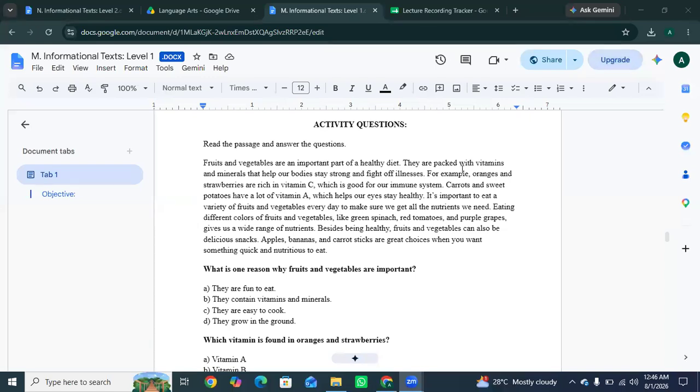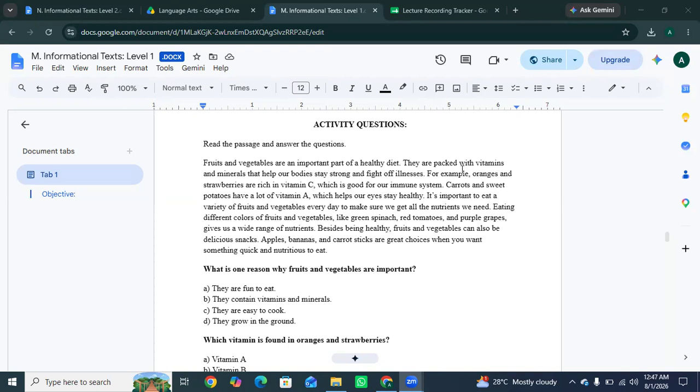Okay, so this passage explains why fruits and vegetables are important. They contain vitamins, minerals, and nutrients, and they help our bodies stay healthy. Okay, the key point is vitamin C, which is found in oranges and strawberries, and it helps fight illness and keep the immune system strong. Whereas vitamin A, found in carrots and sweet potatoes, helps keep our eyes healthy. Okay,